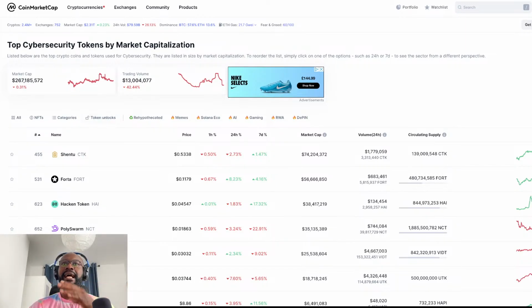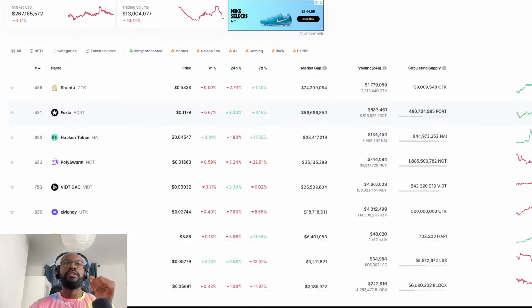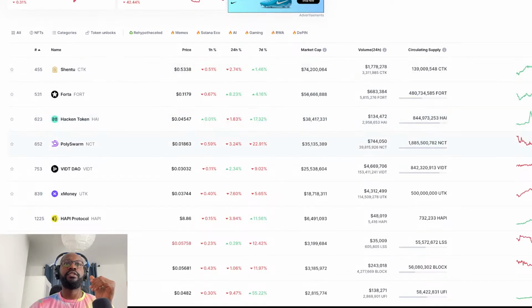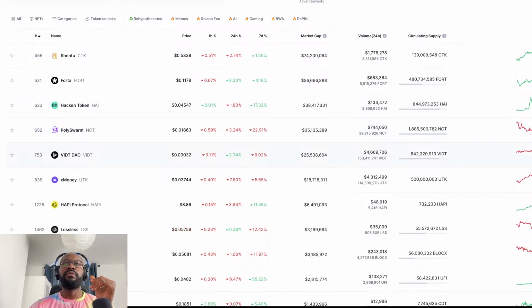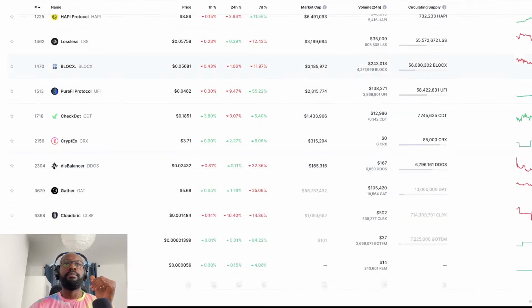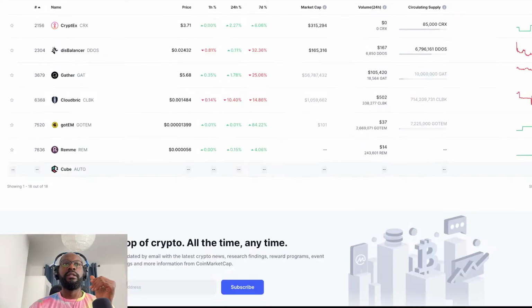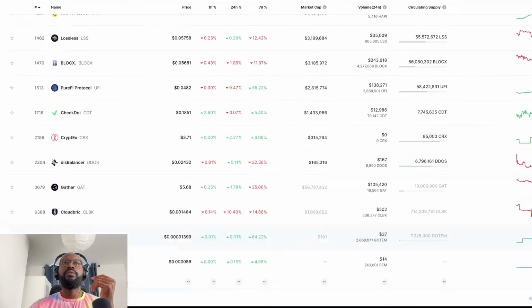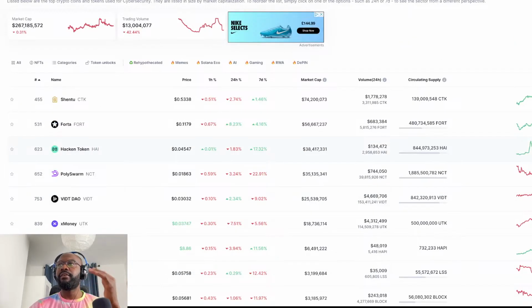267 million for the entire cybersecurity tokens is really very small. And volume is 13 million, which is also very small as well. Now, as you can see, we have quite some cybersecurity tokens right here: Chain2Chain, Forta, and quite a few of them here. So the next thing I do now is to start to scale from one to the other to do